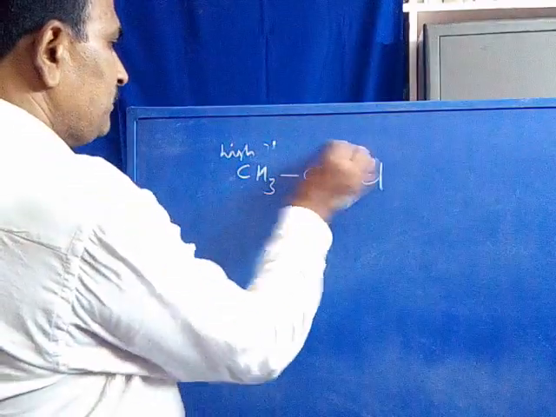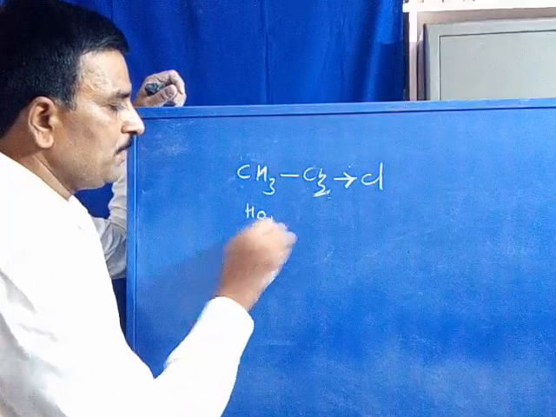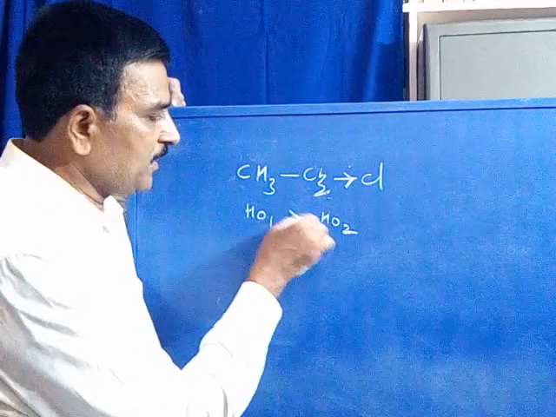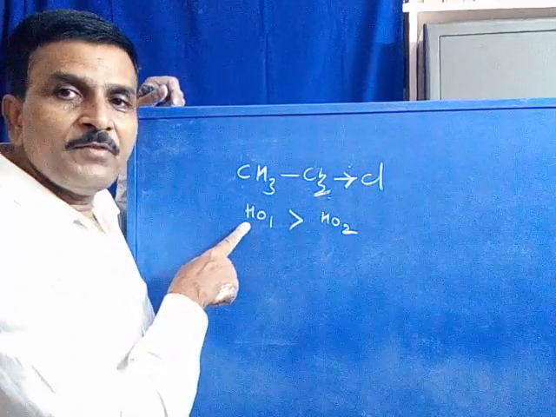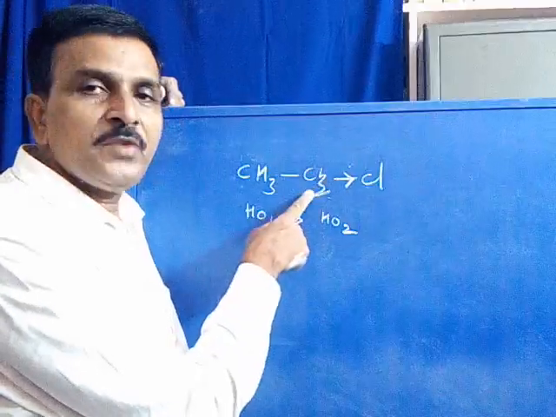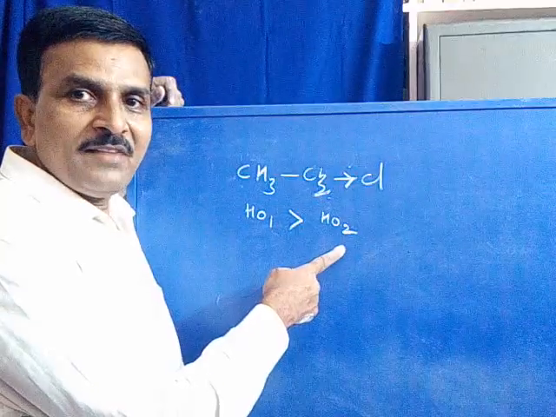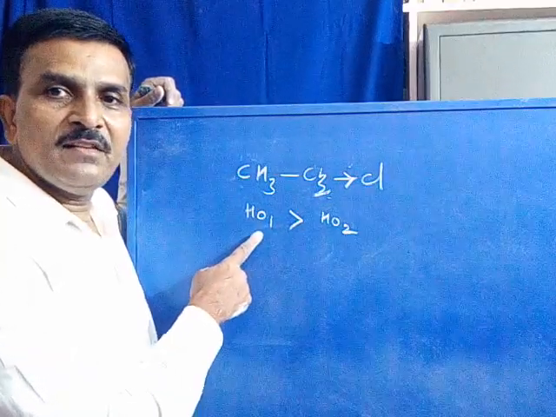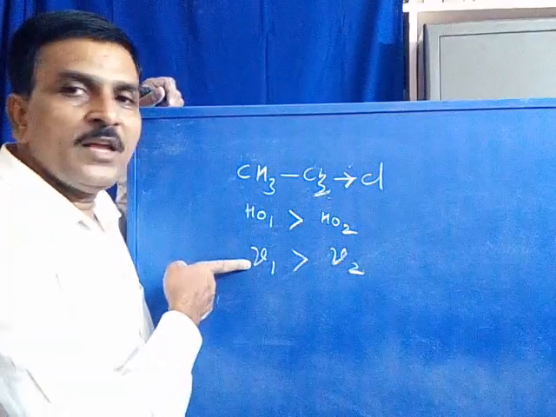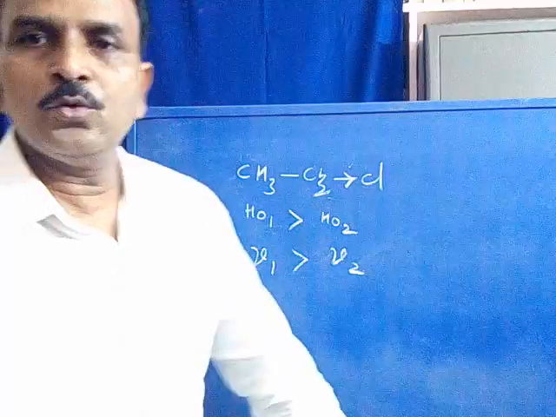We can write it as H01, H02. So H01 is greater than H02. The external magnetic field to be applied to CH3 is more when compared with the external magnetic field to be applied to CH2 because of electron density. Low electron density, lower magnetic field. Higher electron density, higher magnetic field is required. Therefore, the absorption frequency of the CH3 group is greater when compared with the absorption frequency of the CH2 group.